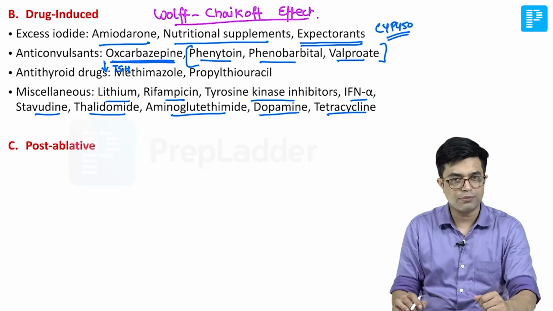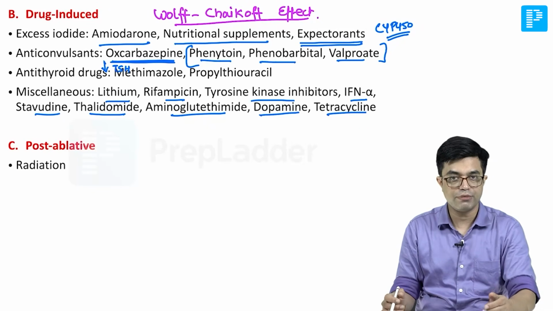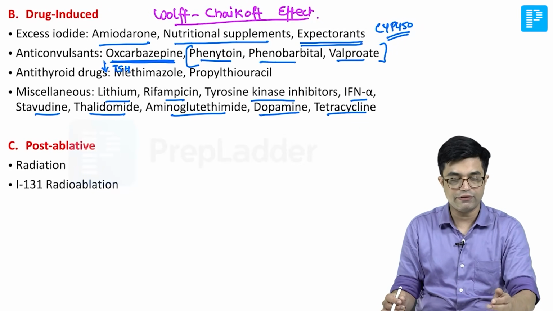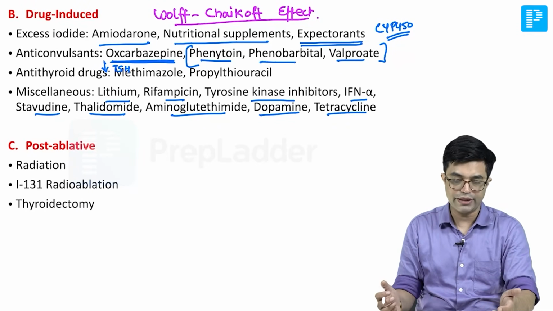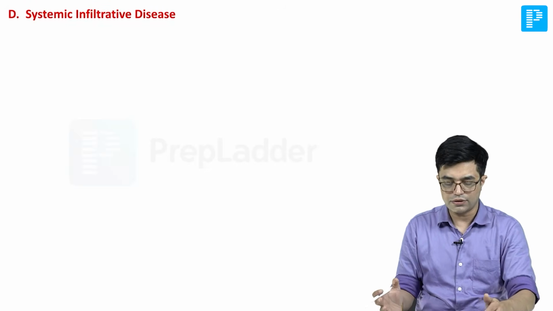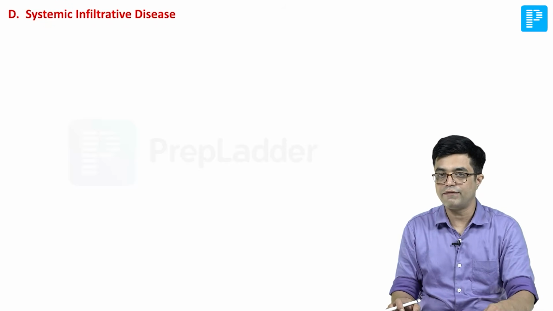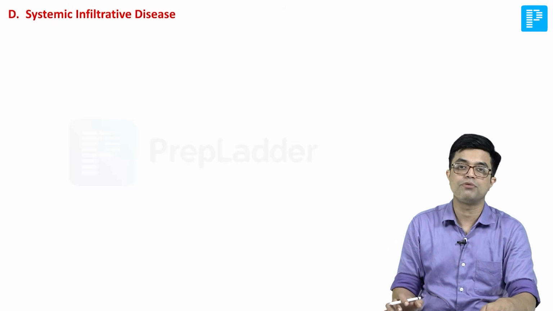So you will have acquired hypothyroidism. It will be seen in radiation therapy. It will be seen as iodine 131 radioablation as used for thyroid cancers, and it will be done in thyroidectomy. Then the fourth group of causes are systemic infiltrative diseases in which acquired hypothyroidism can happen.